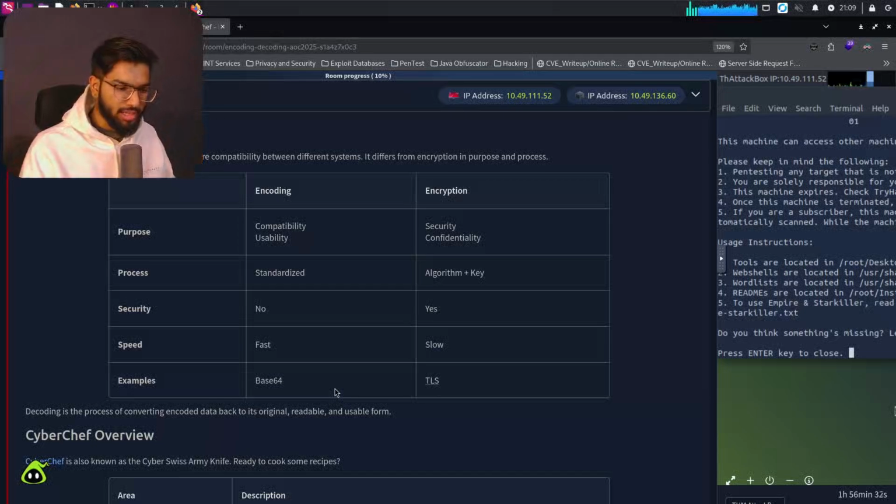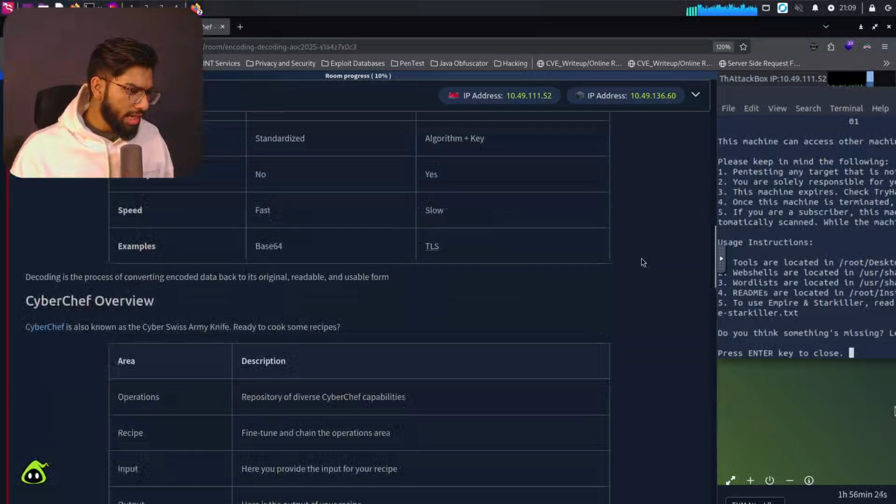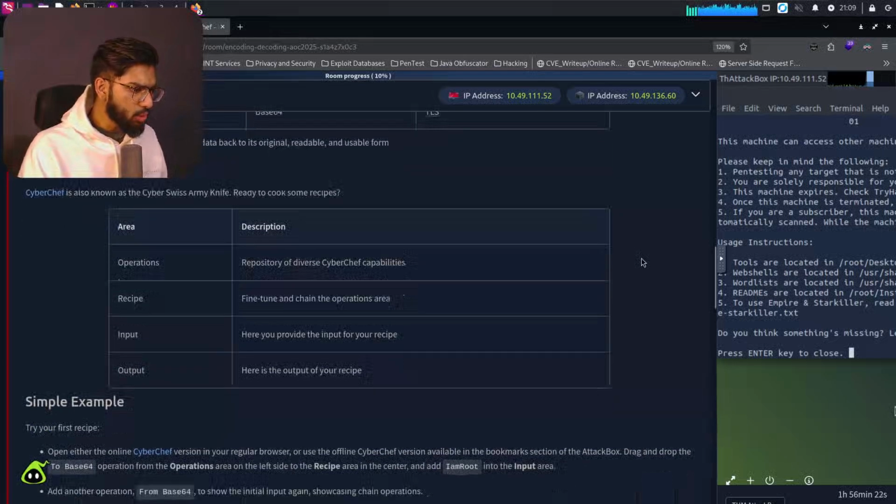But modern computers are really fast for doing them. Examples are TLS, these are certificates for web application certificates. Okay, now moving ahead. Decoding is the process of converting encoded data back to its original readable and usable form.